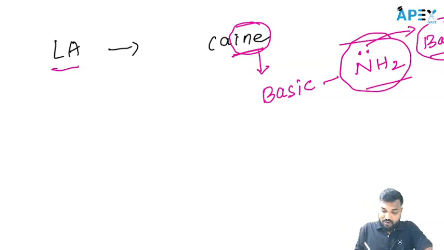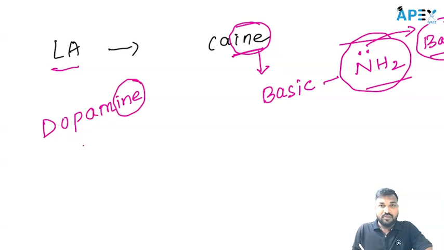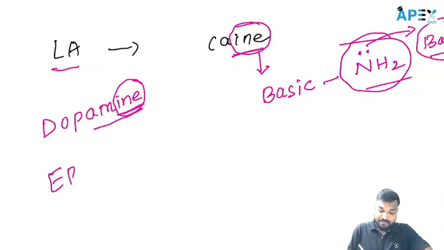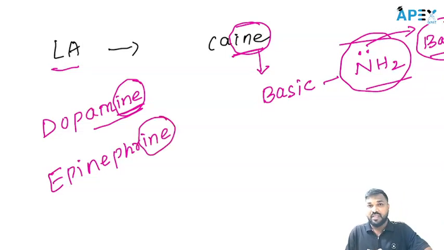Not only this one, you can take dopamine. It ends with INE, contains an amine directly, basic nature. For example, epinephrine: INE, basic nature, NH2 is present. Let's say morphine.